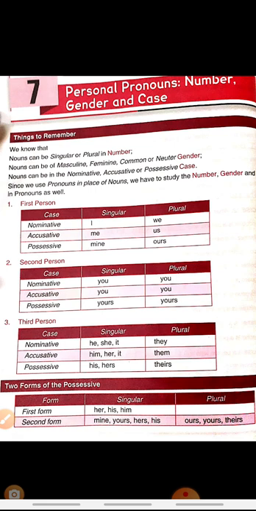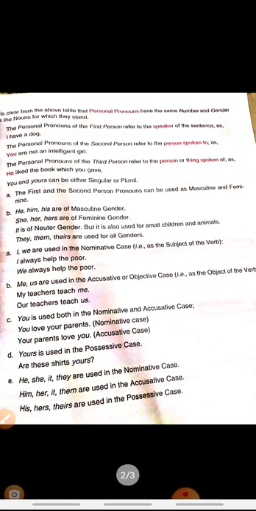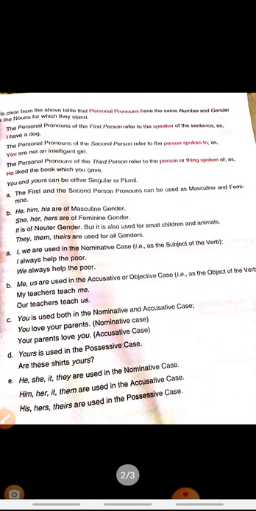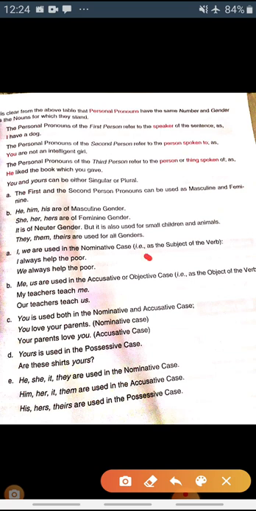Okay, so I hope this is clear to you, but the thing is that you need to understand about accusative, objective and possessive form. Accusative is also known as objective form, as we are talking about the object of the verb. Nominative is the subject of the verb and possessive is the possessive form. Now you can see these examples given here. Here we are talking about nominative, here about objective, and here about possessive.